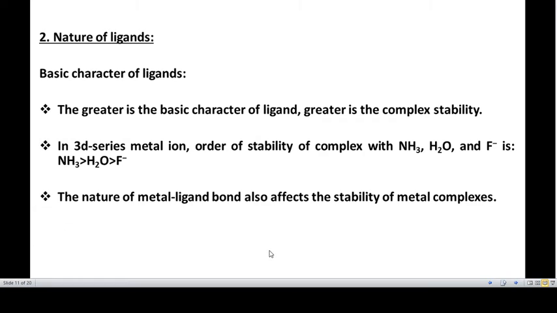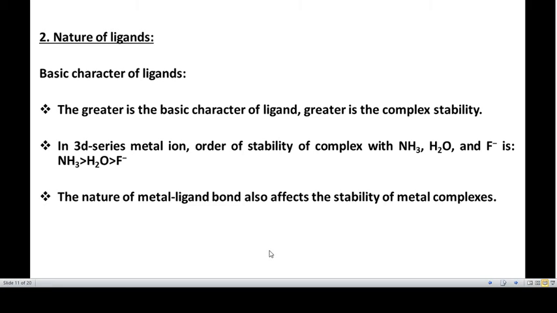In the 3d series metal ions, order of stability of the complexes with ammonia, water, fluoride, etc. If you look at it, ammonia forms a more stable complex than water than fluoride ion, because ammonia has more tendency to donate electron pair because it is more basic, hence it forms a stable complex.